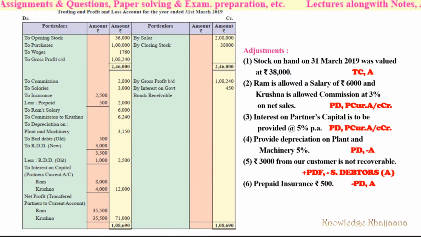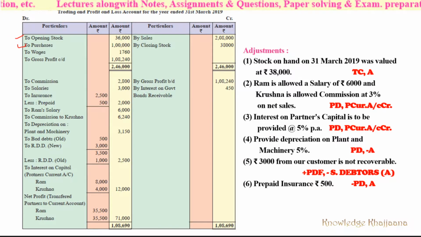See, opening stock is recorded over here, right? Opening stock rupees 36,000. Then purchases were given as rupees 1 lakh, right? We have covered opening stock.